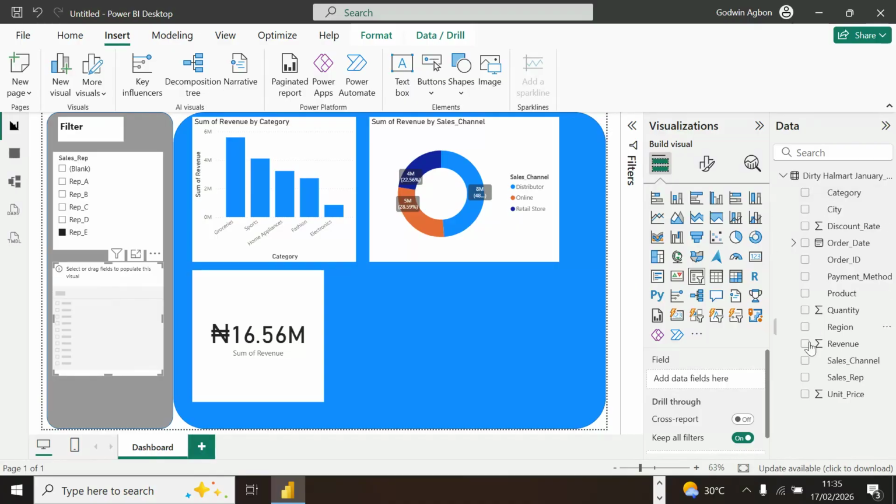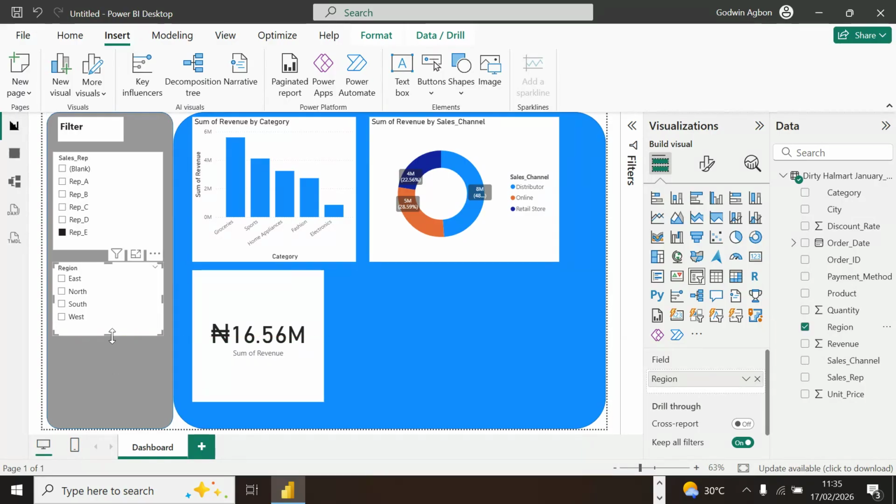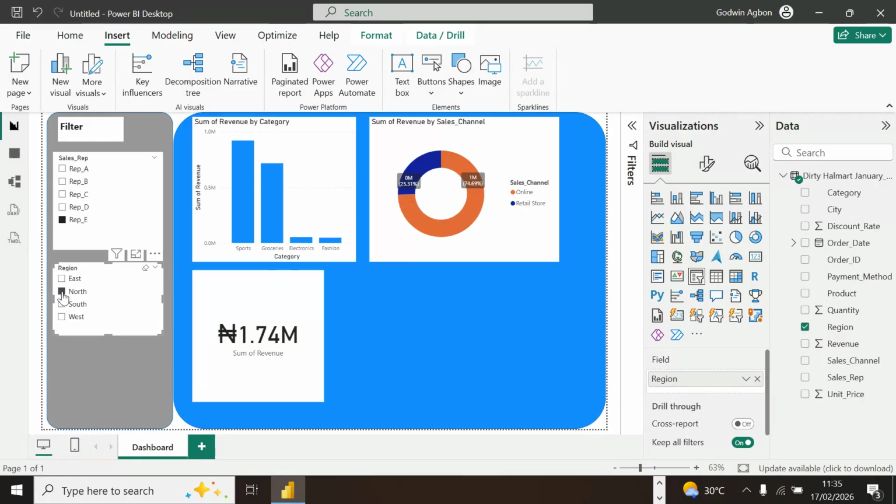I can filter by region. So if I pick East, it's talking about what sales rep E did across the region. Let me pick North.